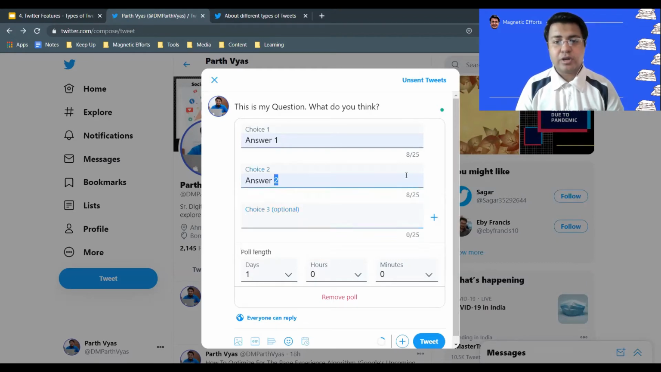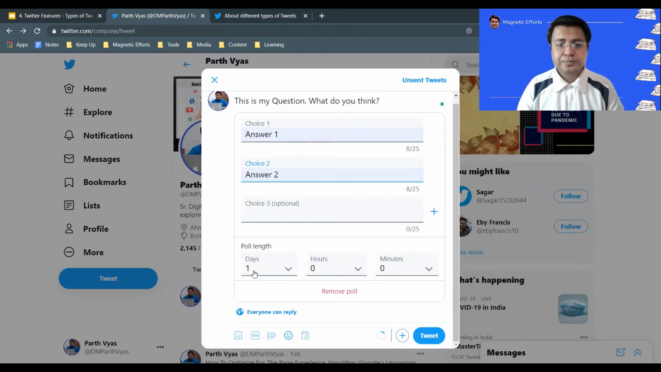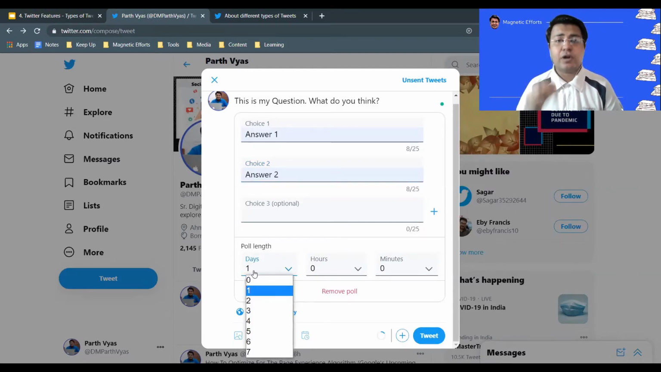And you have noticed, I guess, that it is allowing me to add only up to 25 characters. So Twitter wants people to be able to pass on information as fast as they want. This is the reason they have kept the character limits. Once I am done with preparing my poll, I can finalize for how many days I want to make this poll live. It won't be there forever.